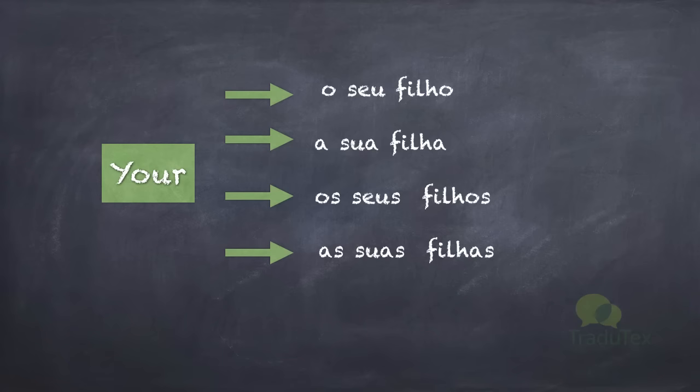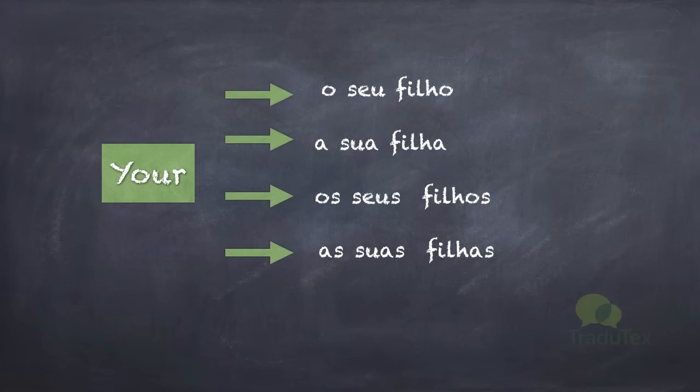So your son now will be o seu filho, a sua filha for your daughter, os seus filhos, this could be only your sons, only boys, or your children, or if it's just girls, we say as suas filhas.